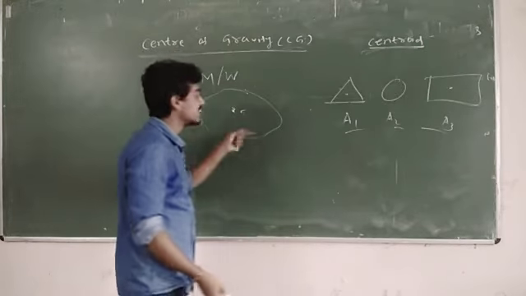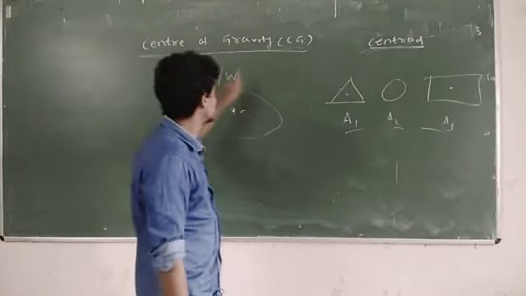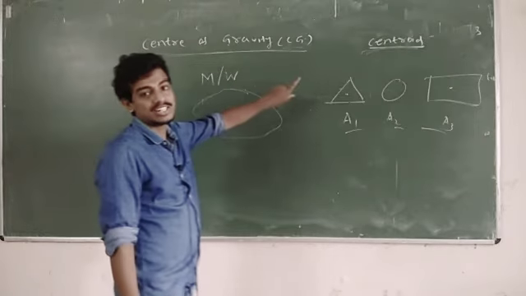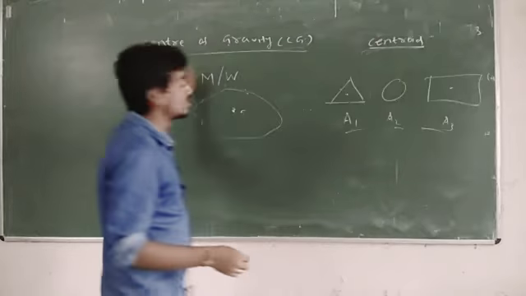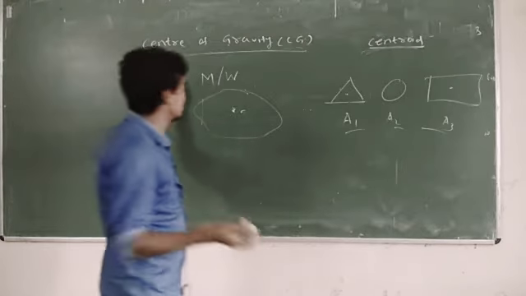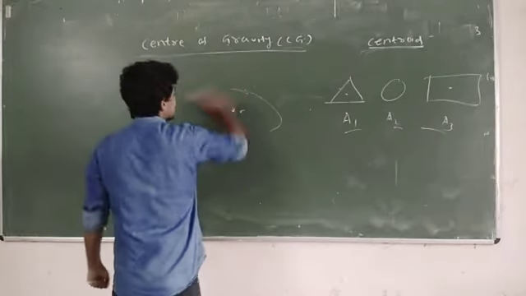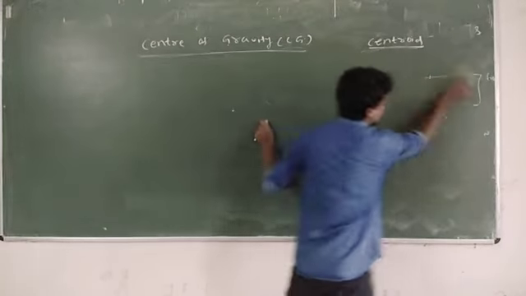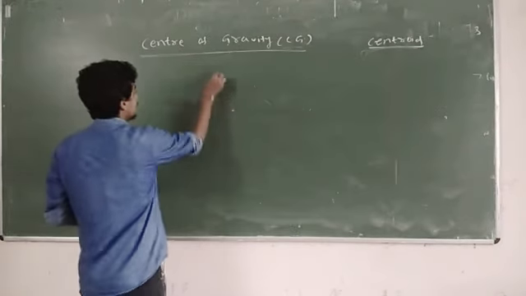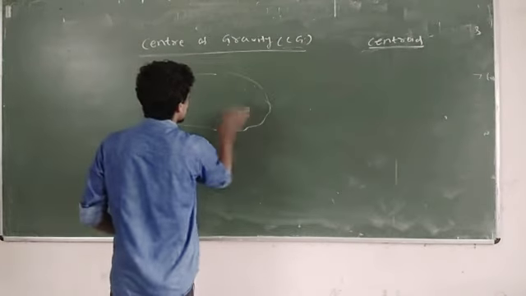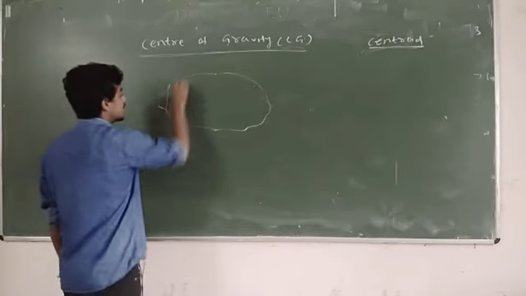So now we have studied theoretically the concept of center of gravity and centroid, but how it comes in actual cases and how we can calculate it in our problems, I will explain here. Suppose this is a body. Here I am cutting this body into a number of pieces.